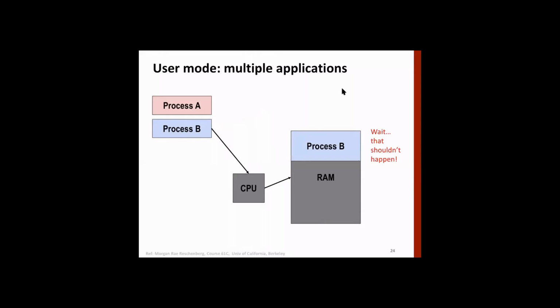What is the problem here? Process A is lost. Okay, so this is not desirable.